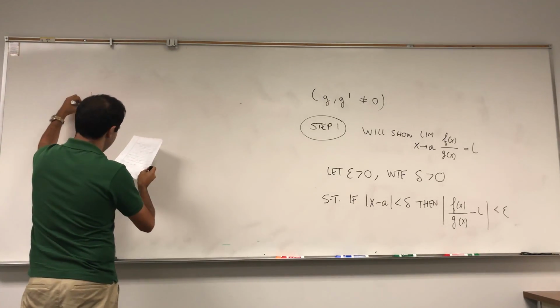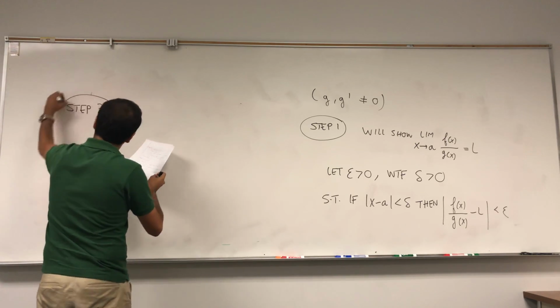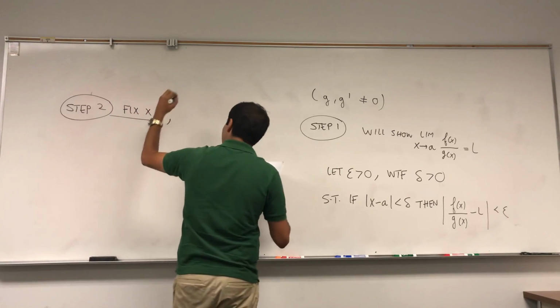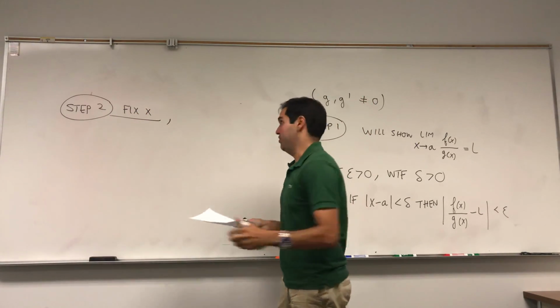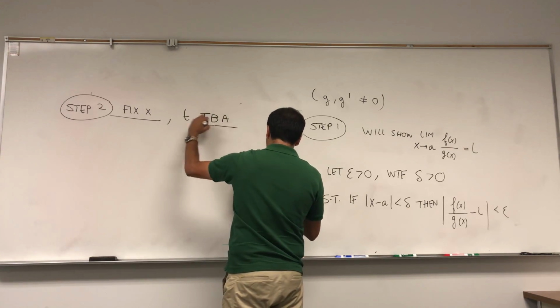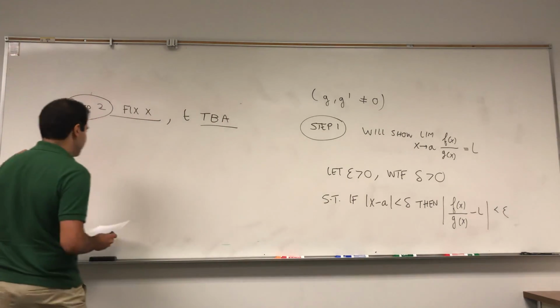Step 2. Fix x and let t be to be announced. t will depend on x and it will be to be announced. And what's the idea?